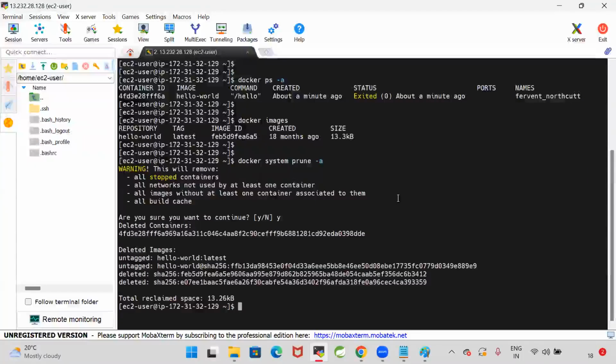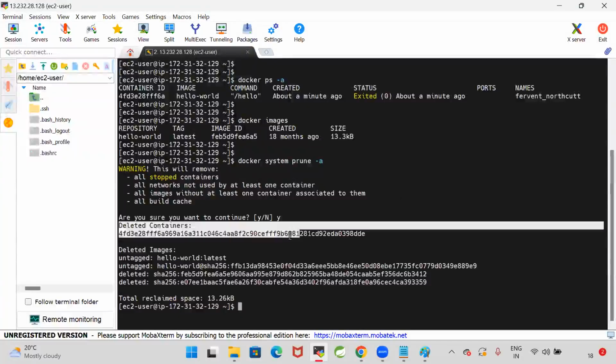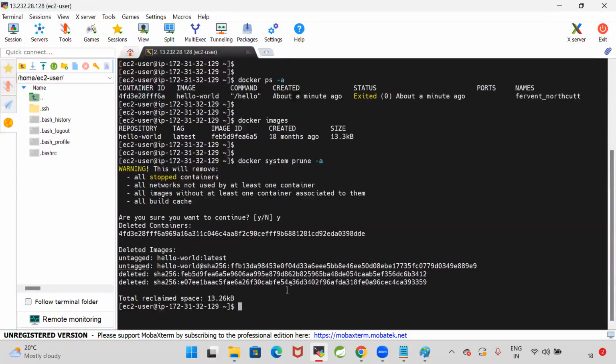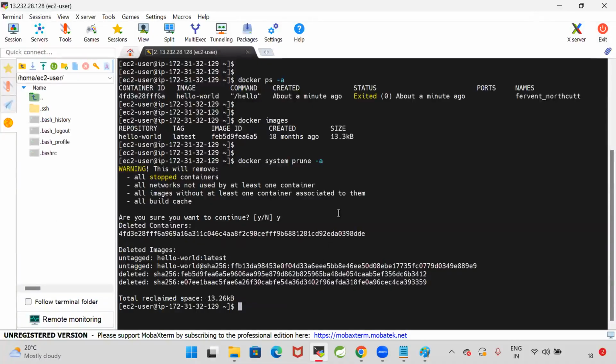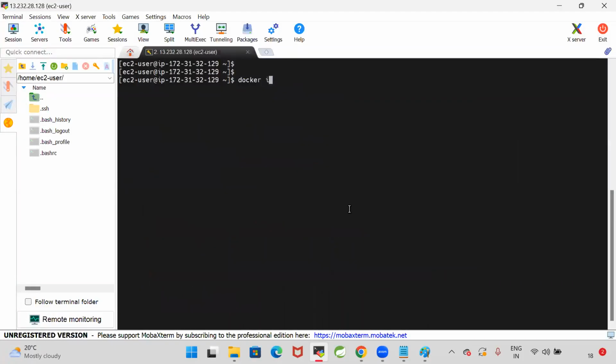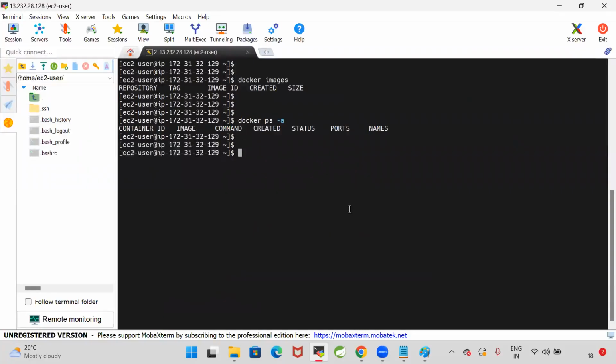Yes, I want to continue. See here, it deleted the container, it deleted the image. Total 13 KB space is reclaimed. It cleaned everything. After doing this, let's execute the docker images command. Nothing is available. docker ps -a, nothing is available.